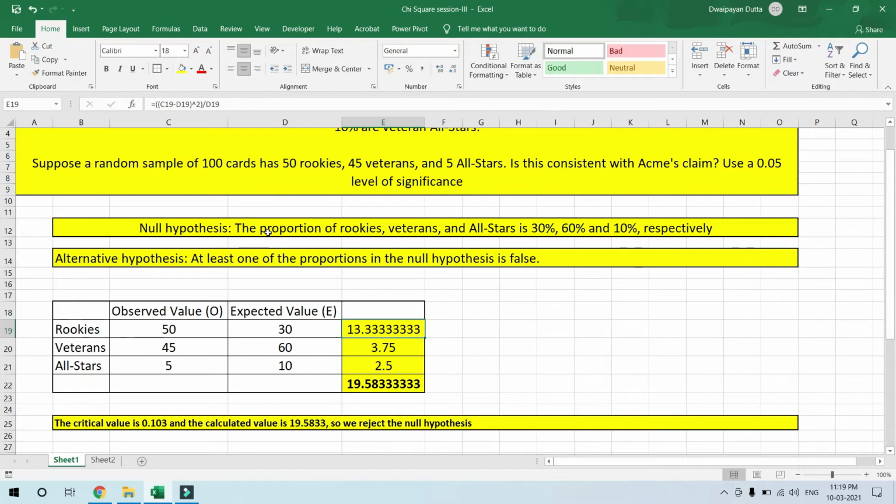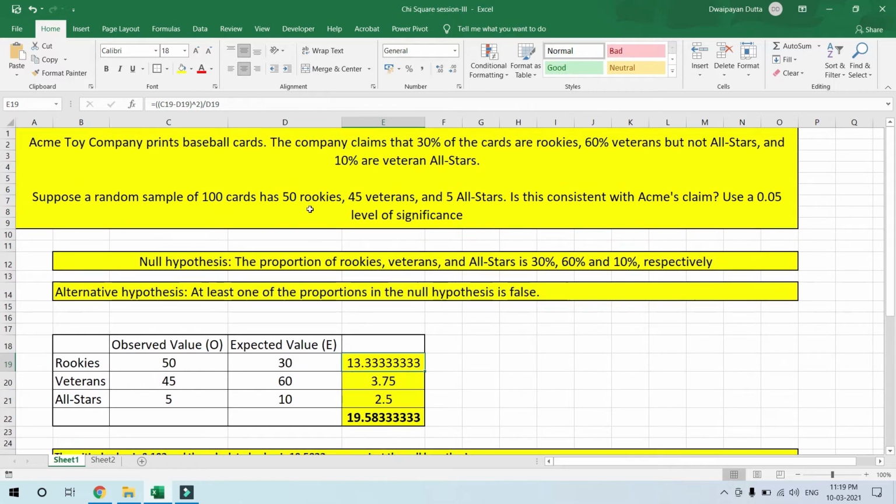at least one of the proportions in the null hypothesis is false. Now since the total number of samples is 100, these are the observed values which we have got by taking 100 samples: 50 rookies, 45 veterans and 5 all stars.